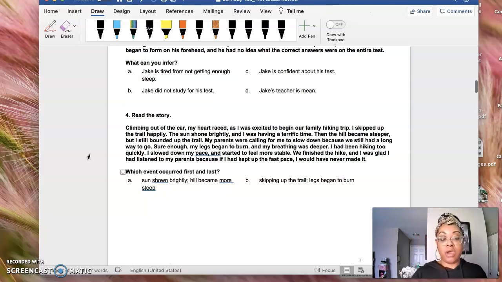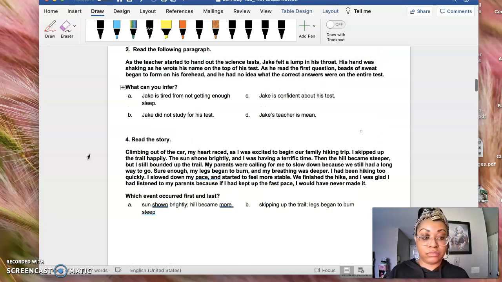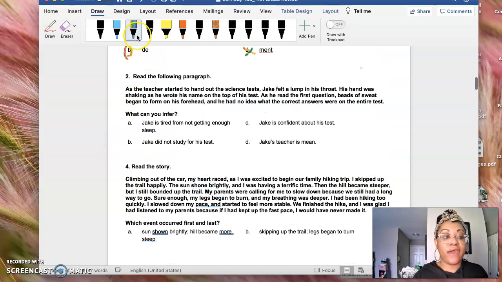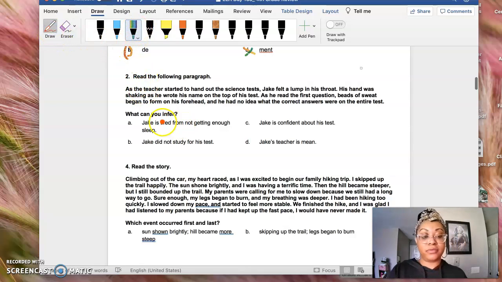Number 2, read the following paragraph. What can you infer? So we're making an inference. We know that schema plus text evidence equals inference, right? So we have to use what we know based on what the text says to come up with an answer. As the teacher, so teacher is a character, started to hand out the science test, so we know that they must be at school, right?